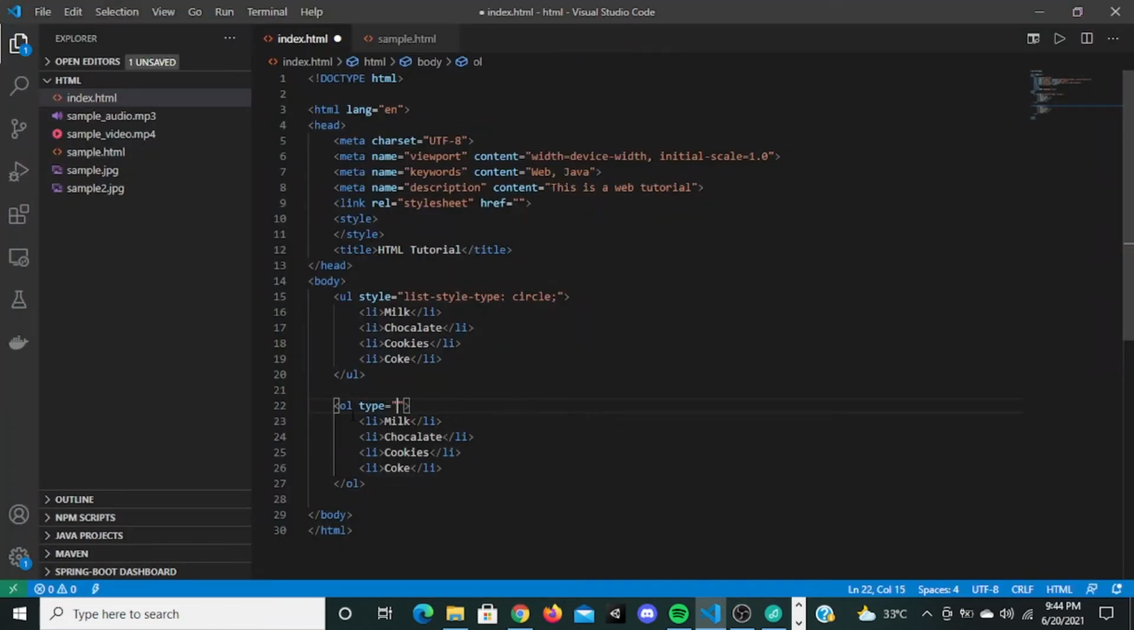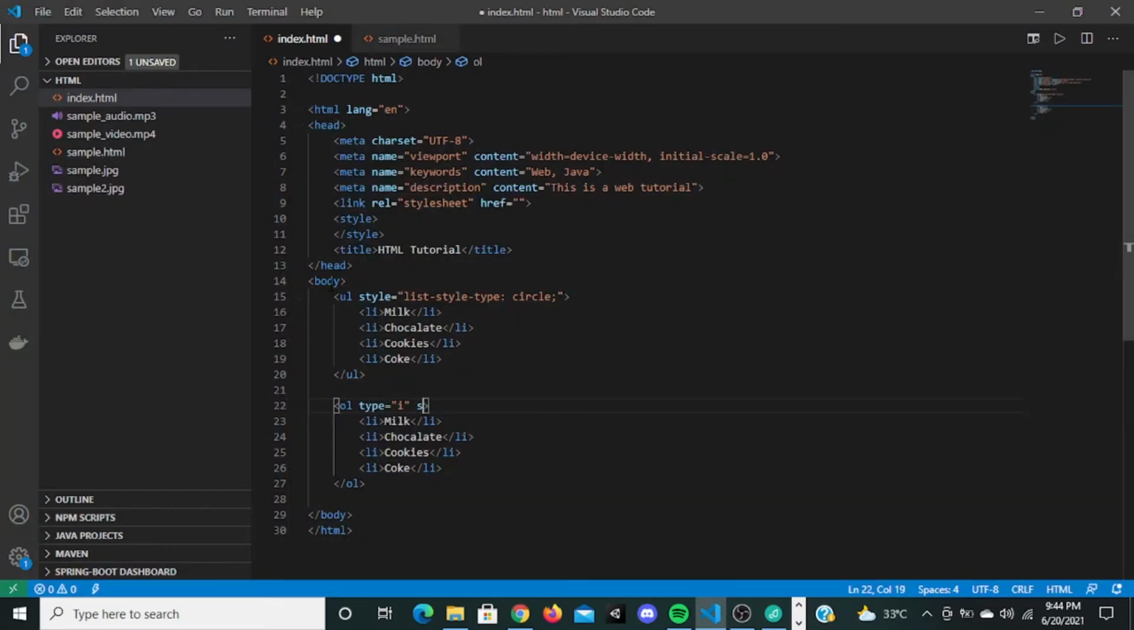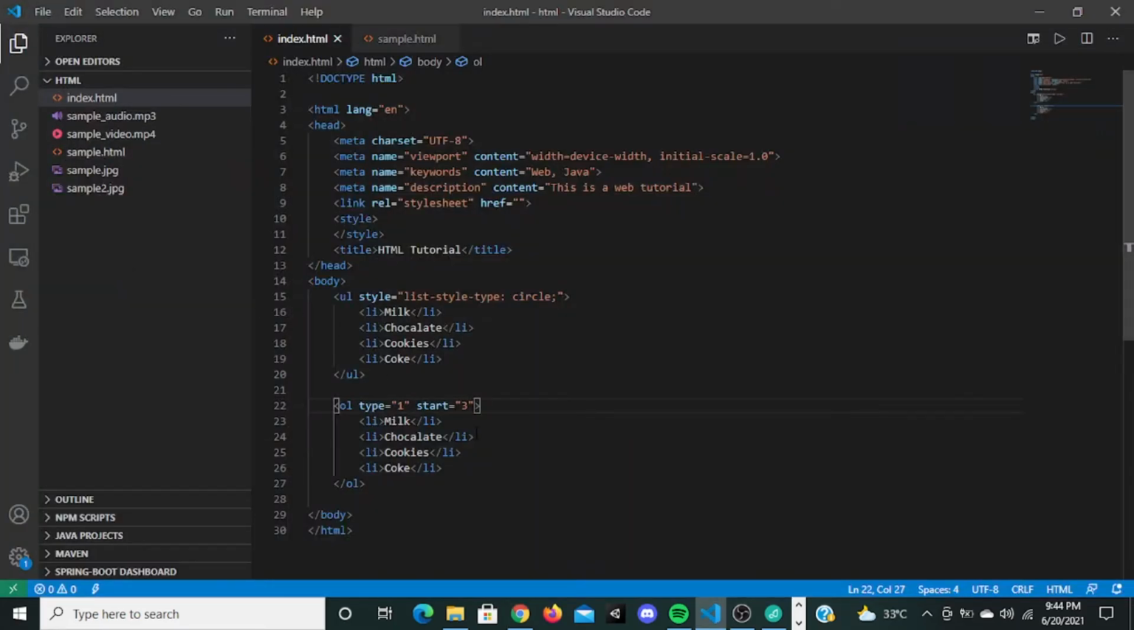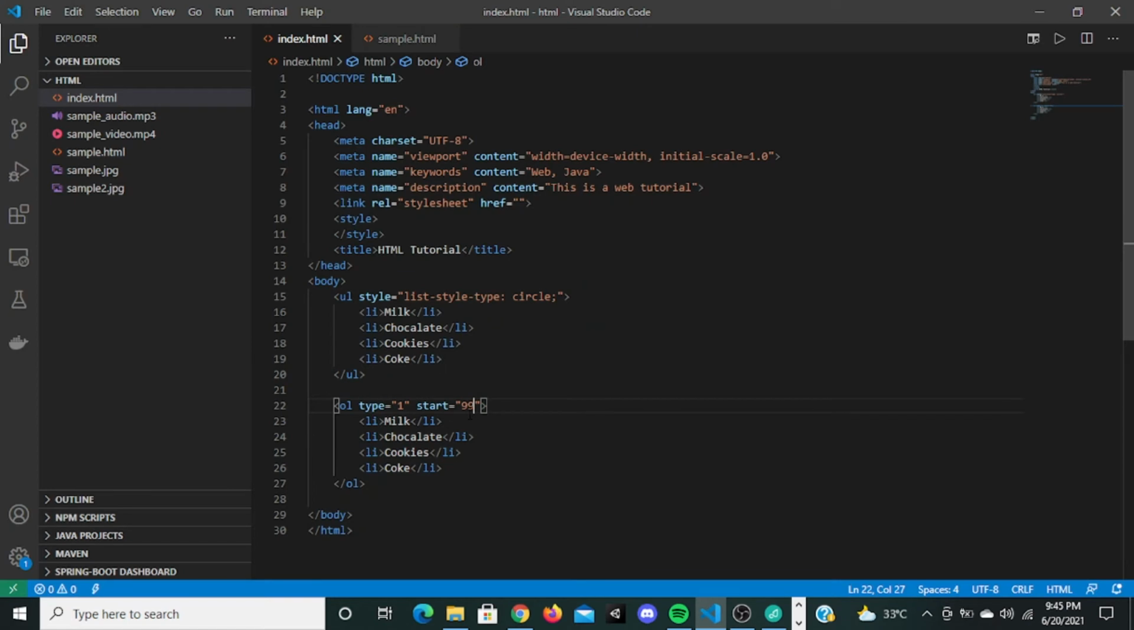If I say small i, it's going to change into small Roman letters. I can also give an attribute called start. So you can say type 1 here, and say start is 3. If I refresh it, it's going to start from 3. If I say 99, go here, refresh it, it's going to start from 99, 100, 101 and 102. So these are all lists.